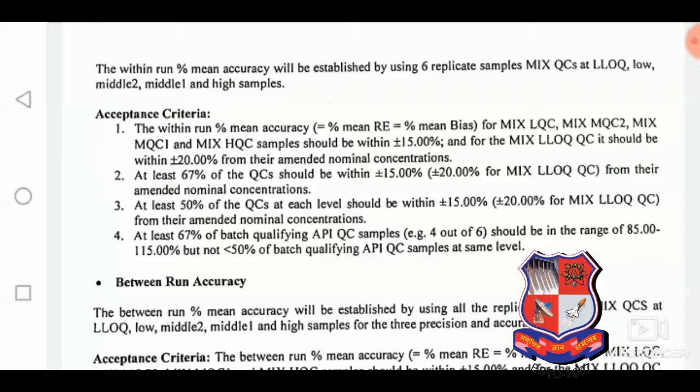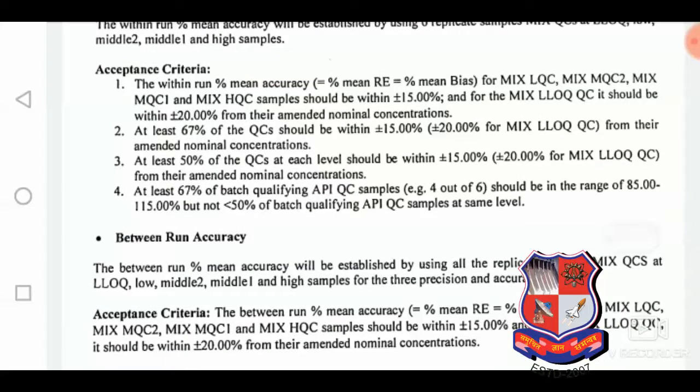And accuracy, within run accuracy: the acceptance criteria is that 67% of the batch-qualifying QCs should be in the range of 85 to 115, but not less than 50% of the batch-qualifying QC samples at the same level. Means if they are at the same level, for both the sets above and below, one set and a second set, if they are less than 50% of the batch-qualifying QCs at the same level, then it is a failure of the batch.